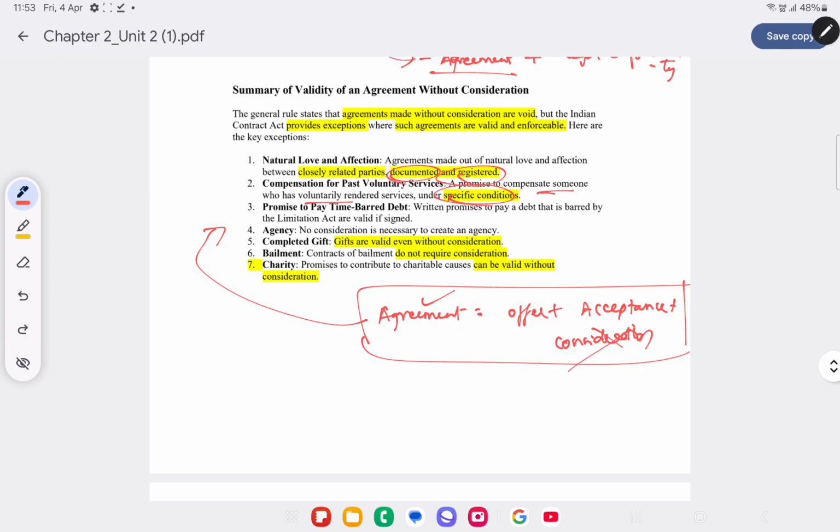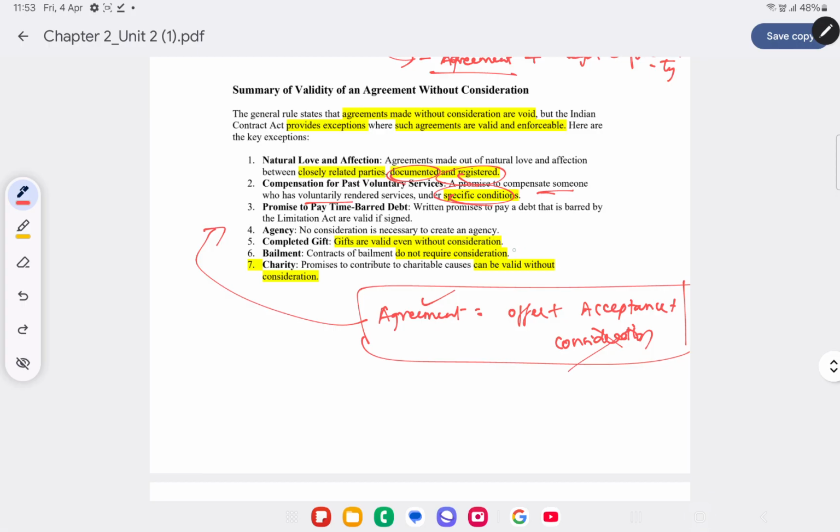Agency. An agent is one who is appointed by the principal to carry out business activities or transactions on his behalf. So for appointing an agent, no consideration is required. And a completed gift. Gifts are generally given with no expectation of getting something in return. So gifts are generally agreements which are valid without any consideration.